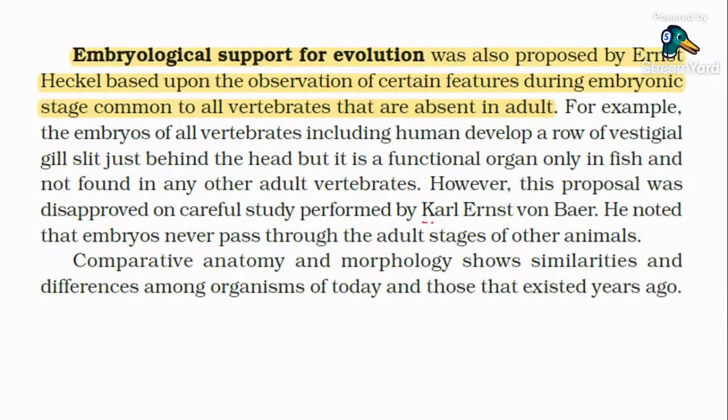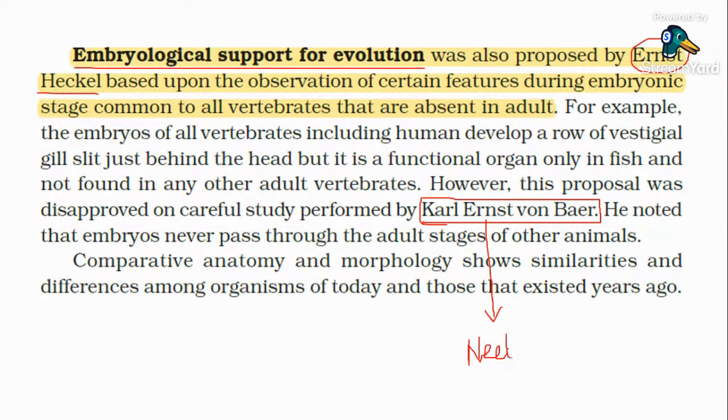Carl Ernest von Baer proposed the embryological support of evolution. First of all, the embryological support of evolution was proposed by Ernest Haeckel, but for more clarity, if this question comes in your exam, this was again a NEET 2020 previous year question. Embryological support was also proposed by Ernest Haeckel, but disproved. Careful study performed by Carl Ernest von Baer noted that embryos never pass through the adult stages of other animals. Done?